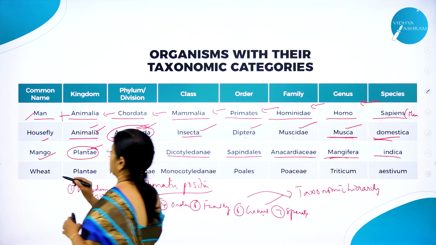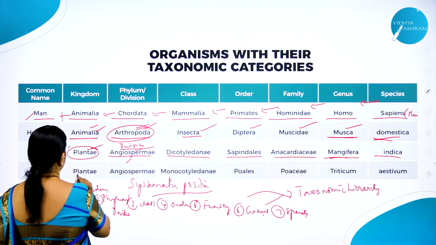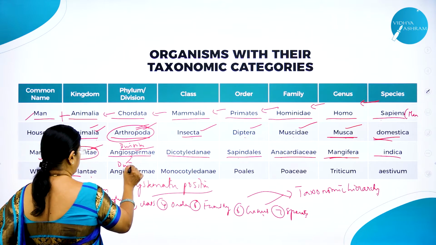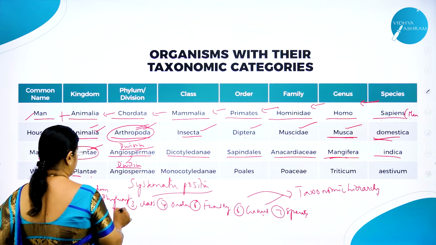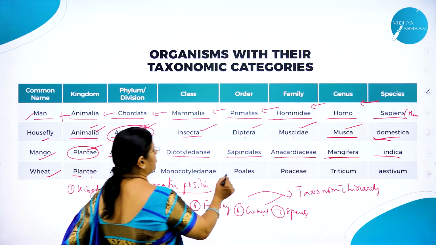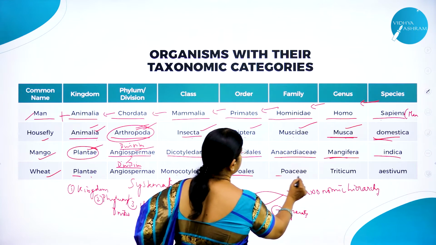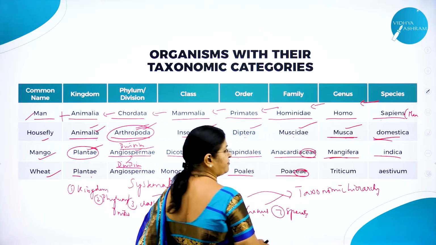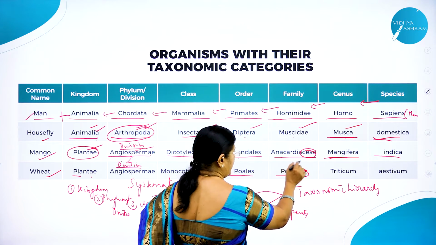Now we'll go for the last example, wheat. Wheat belongs to kingdom Plantae, division. Again here we use the word called division. That is Angiospermae, class Monocotyledone, order Poales, family Poaceae. So you can make out here always the families end with the suffix ceae.